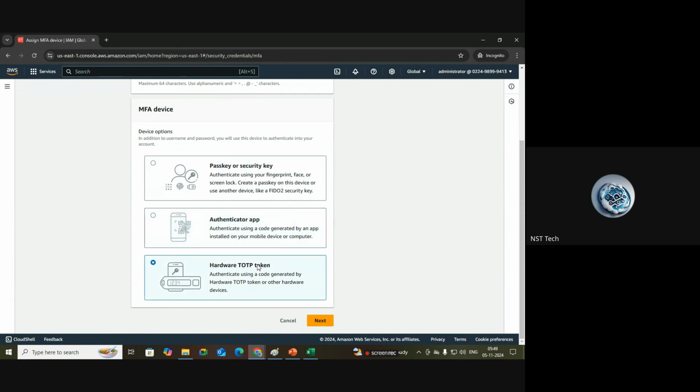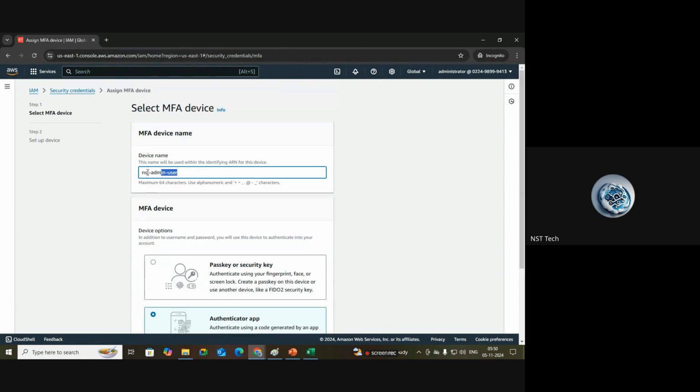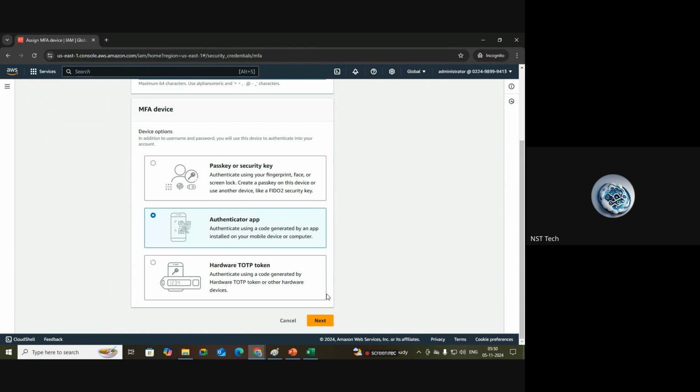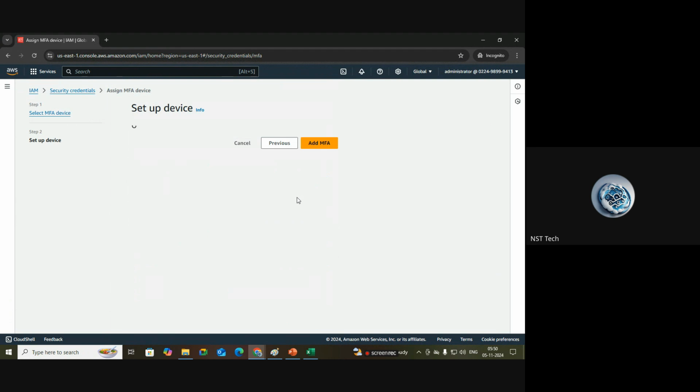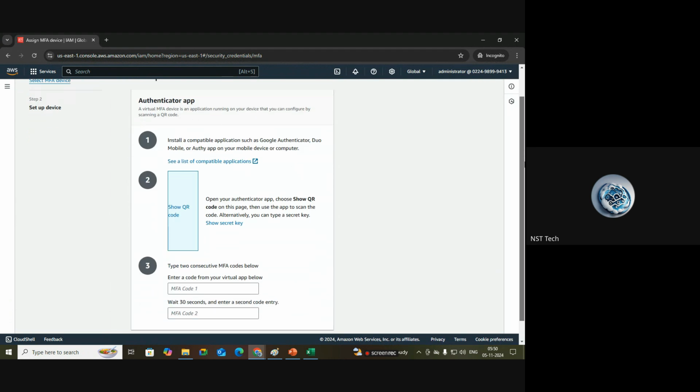And the third one is hardware TOTP token. It means authenticate using a code generated by hardware TOTP token or other hardware devices. Simply, you will store your passkey inside the hardware device. There should be one hardware device to generate the token. Okay, for that purpose you should have one hardware device, which we're not going to use in this practical. Okay, only the authenticate app we are going to see now. So you have to give this device name, and if you select authenticate app, click on next. So here, setting up the device, we have three steps, right?